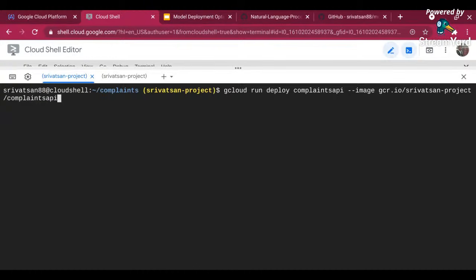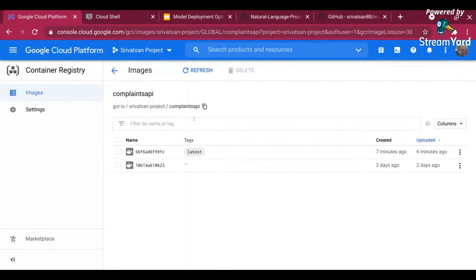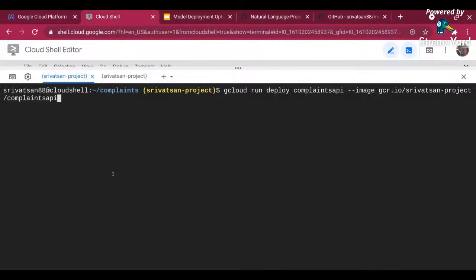It's going to take the latest one, but what you can do is label and tag each of these deployments, and you can say colon latest or colon tag. You can go to a particular deployment also. Typically when you want to run in a champion challenger mode or something like that, you can do that as well. So I have this image, and I'm going to deploy it in Cloud Run.